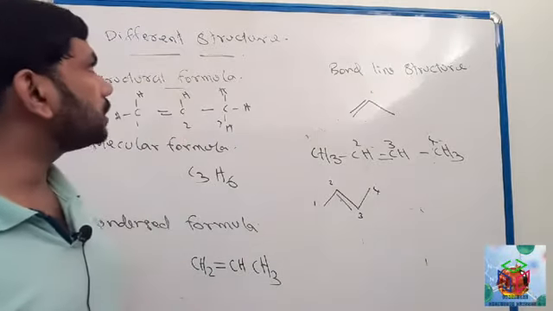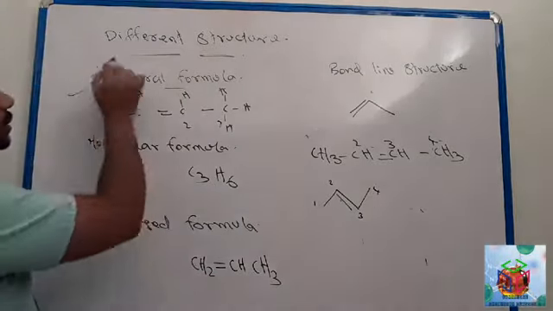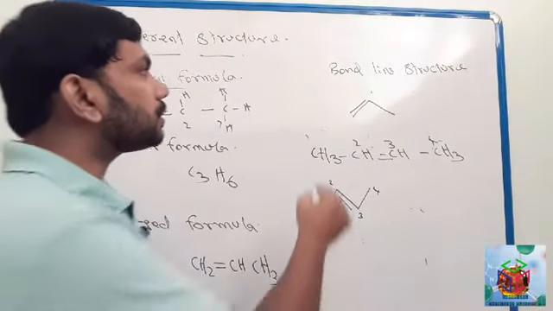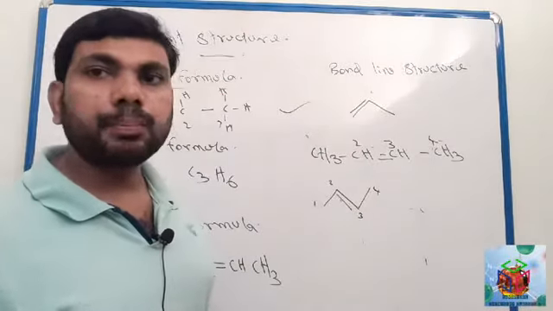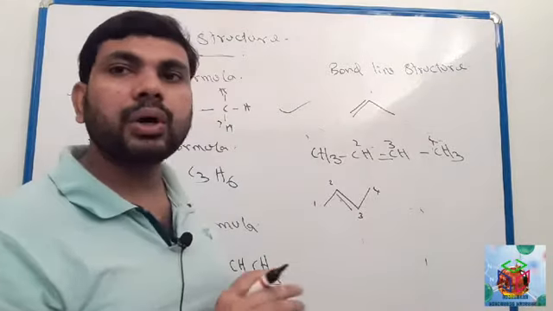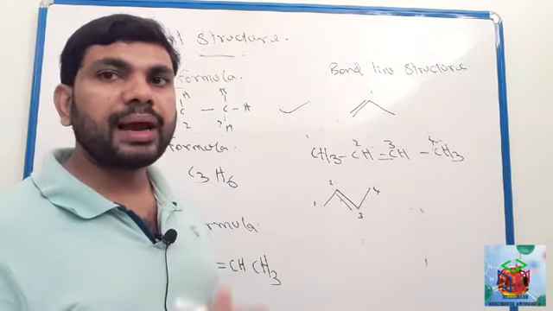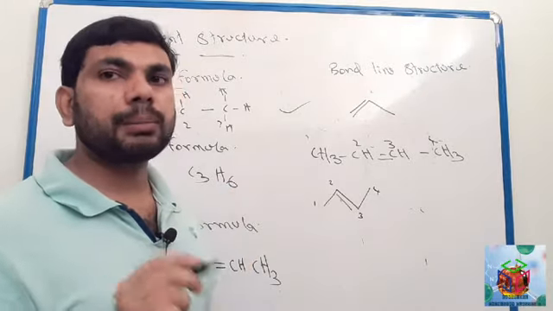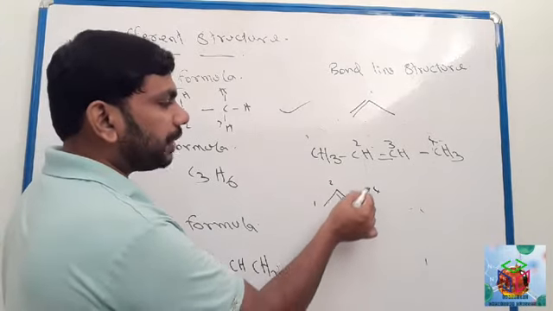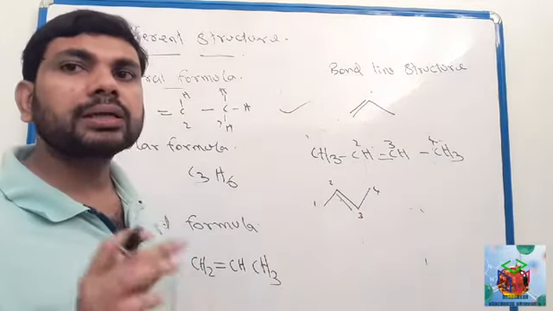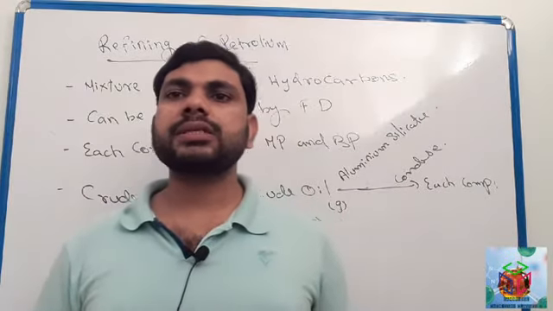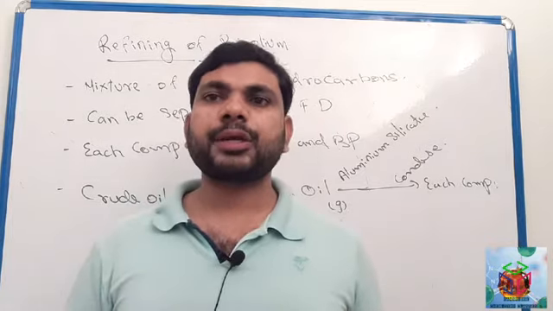So here we learned different types of structure: structural formula, molecular formula, condensed formula, and bond line structure. In bond line structure we only show this type of lines, and we will not draw hydrogen. We have to show the double bond, the position of the double bond. And here each point, each bending, is showing a carbon atom. Clear? Okay, next one we have to discuss here is refining of petroleum.